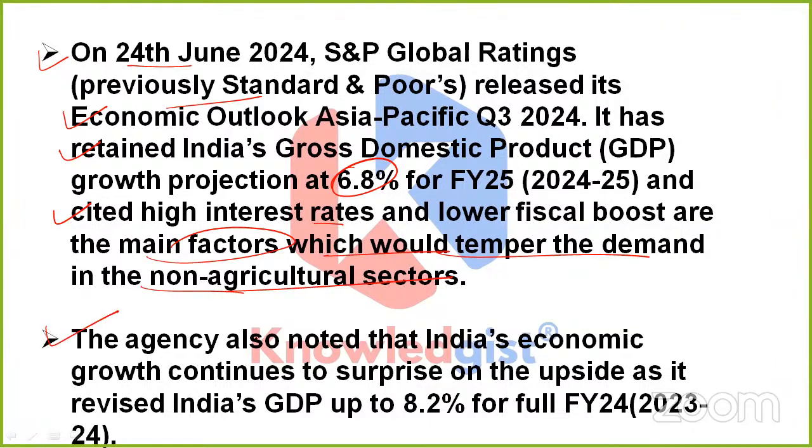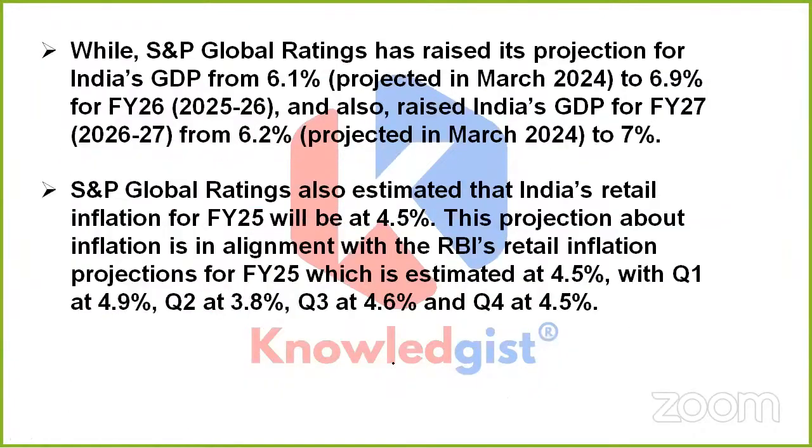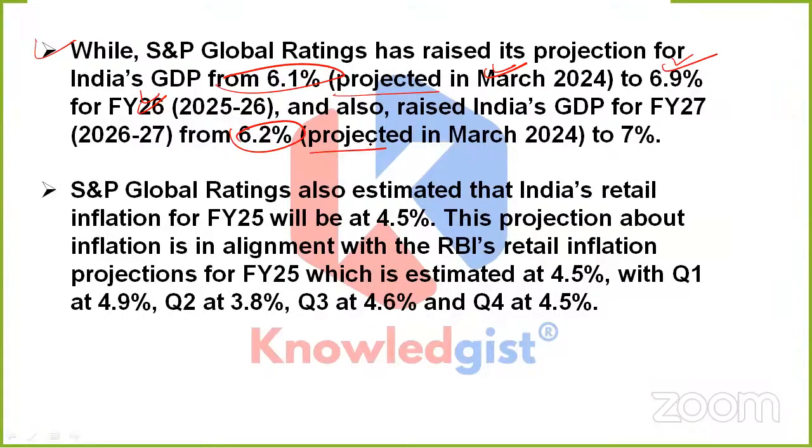Note down also that the agency noted that India's economic growth continues to surprise on the upside, as it revised India's GDP up to 8.2% for the full FY24. Apart from it, friends, S&P Global Ratings has raised its projection for India's GDP for FY26 from 6.1%, which was projected in March 2024, to 6.9%, and also raised India's GDP for FY27 from 6.2% to 7%. Clear?